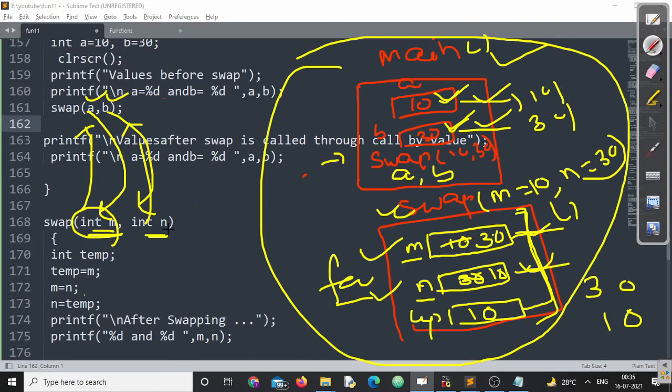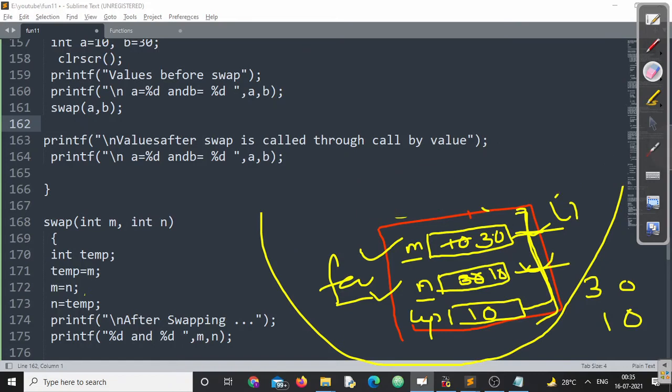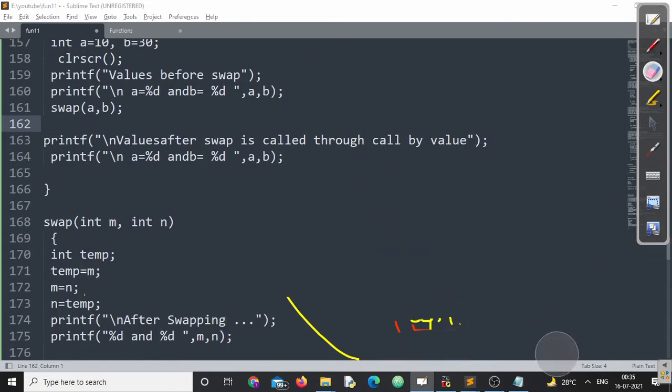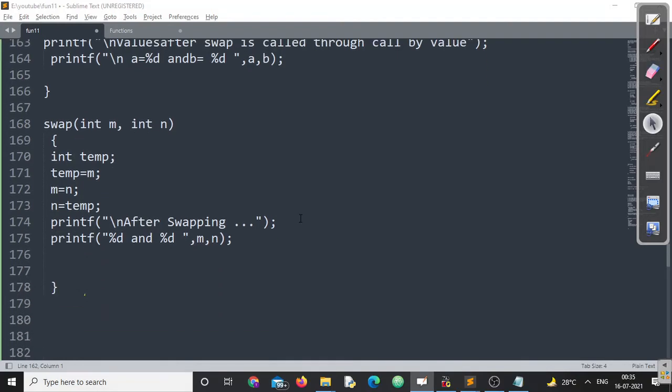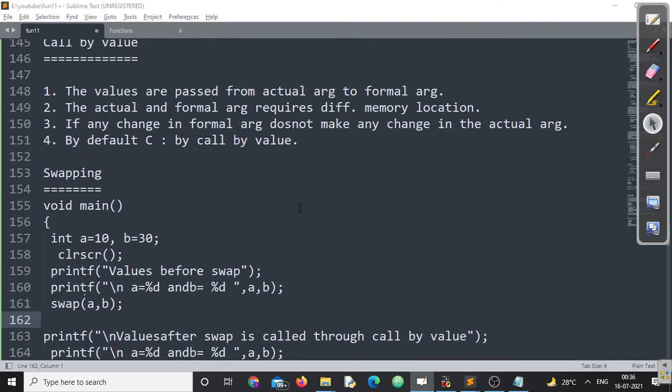If your function behaves like this, it is called call by value, right? The major intention of call by value is to retain the value of the actual argument, so any changes in the formal argument do not reflect on the actual argument. I hope you understand this point, right?